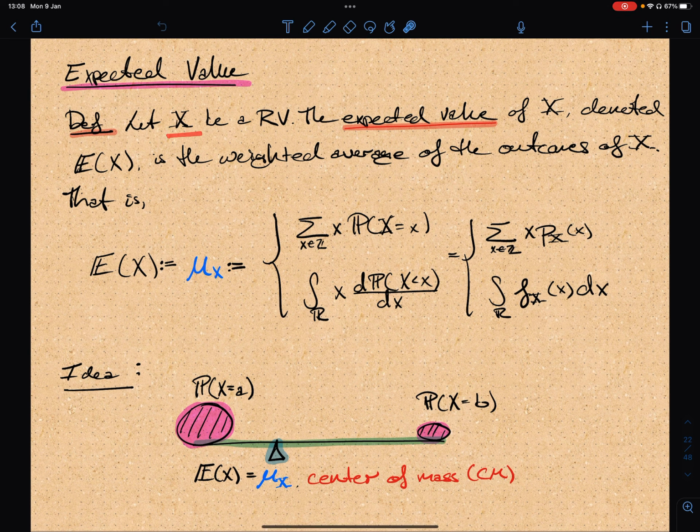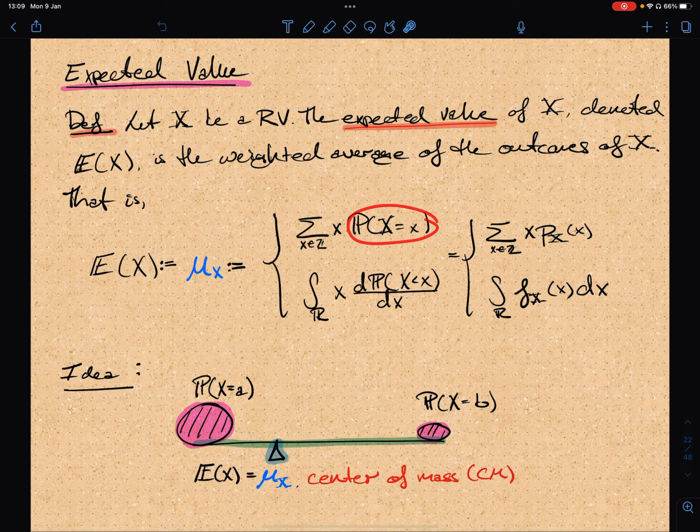So we take a random variable x, RV, random variable, and we define the expected value of x, denoted by E of x, to be the weighted average of the outcomes of x. And you'll see often that the expected value for a random variable is denoted mu of x. And in the discrete case, where the random variable takes values in the integer line, this is going to be the weighted average. So the possible outcome is x, and you weight it by the probability that x equals x.